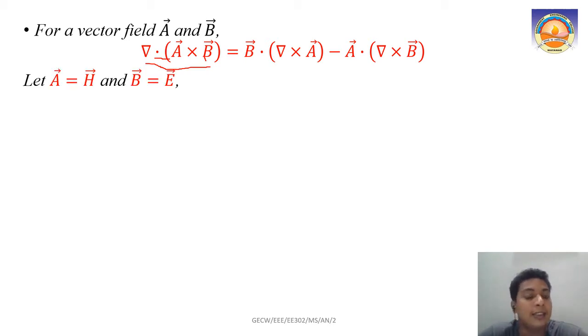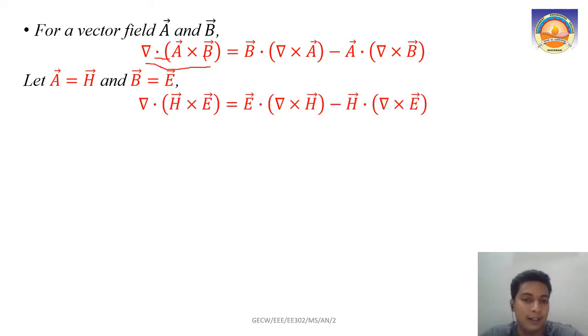Now let us consider A and B as the magnetic field intensity and electric field intensity, H and E respectively. If we apply that in this equation, in the place of A and B, we apply H and E, we will get del dot (H cross E) equal to E dot (del cross H) minus H dot (del cross E). This is what we get when we apply the vector identity.